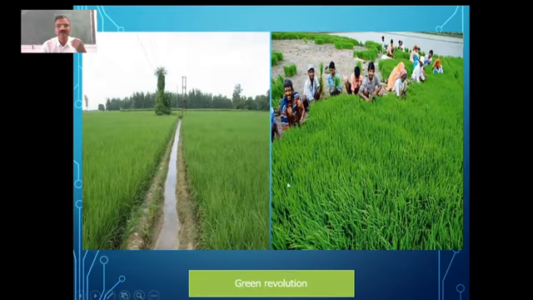And you see the result of the Green Revolution. It resulted in increased irrigation facilities and also use of fertilizers, pesticides, and ultimately resulted in better yield. And also they started developing different breeds, or you can say varieties of plants, through this plant breeding. You can see the increase here. This is because of the Green Revolution.